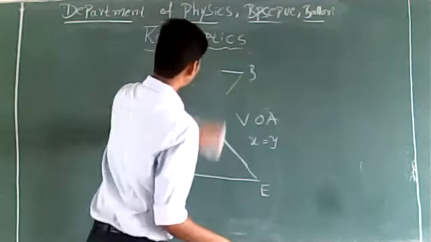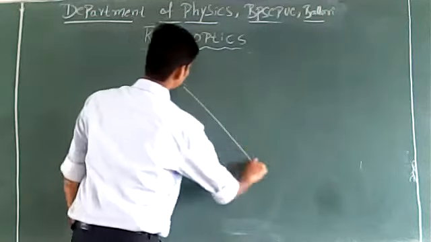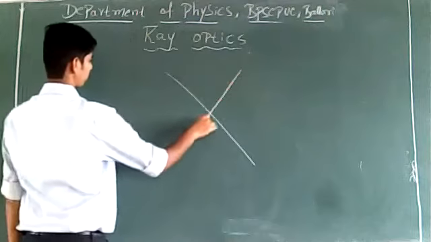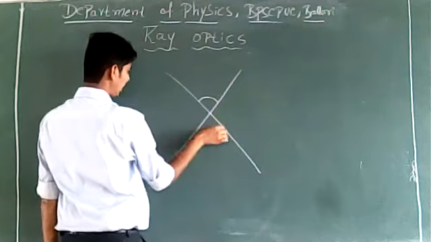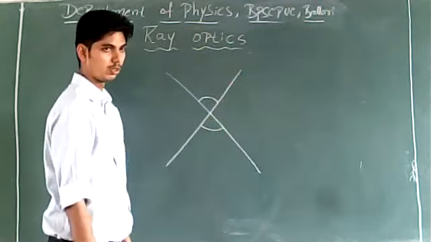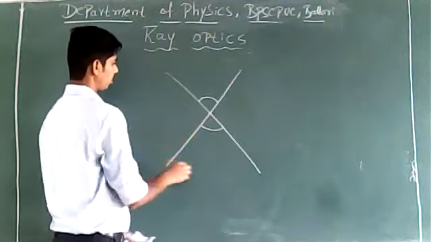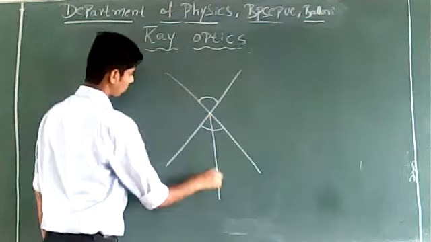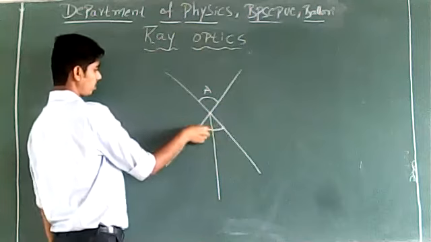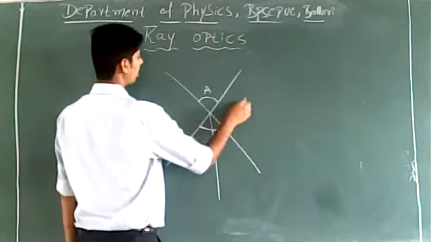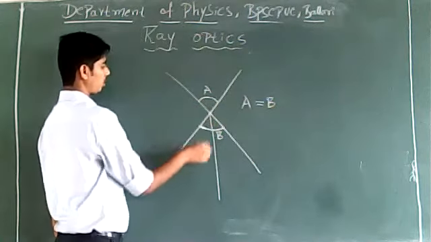Now, suppose this is the case. These two are vertically opposite angles. This angle and this angle are vertically opposite angles. I will call this angle A. I will call this angle B. Angle A will be equal to angle B because these two are vertically opposite angles.